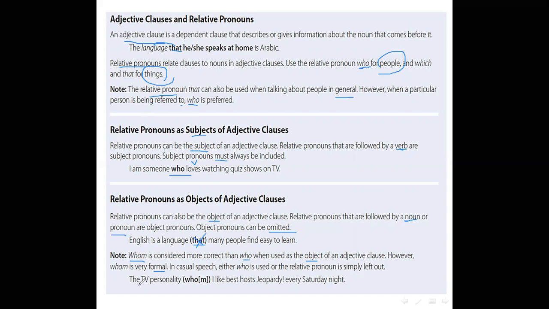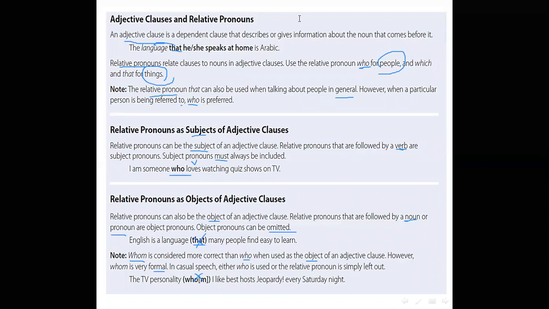We can say the TV personality whom or who I like best, who hosts Jeopardy every Saturday night. Or we can omit it because it's an object. Excellent. Now write these notes, please.